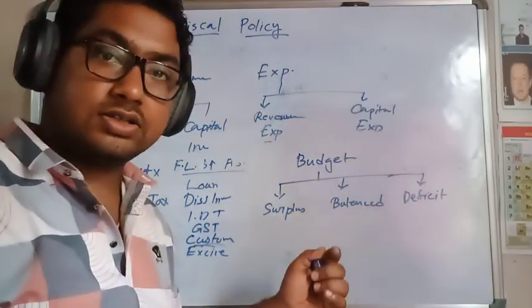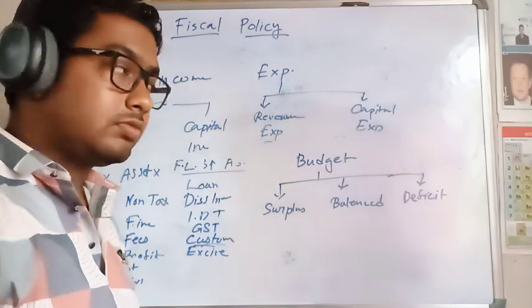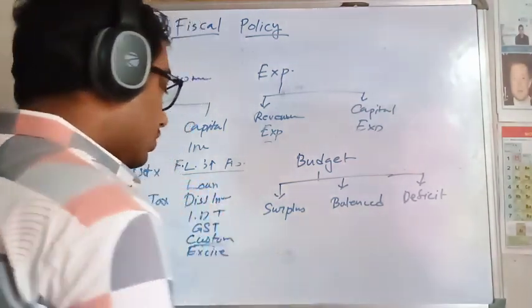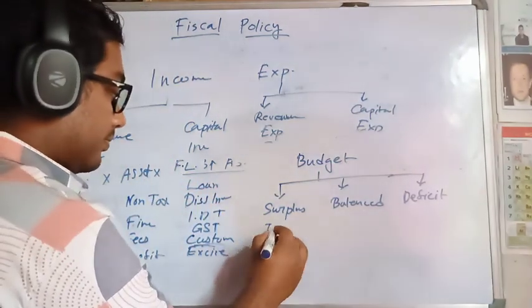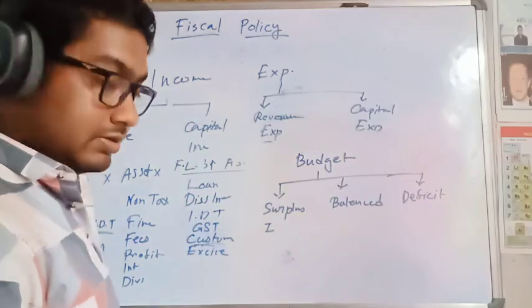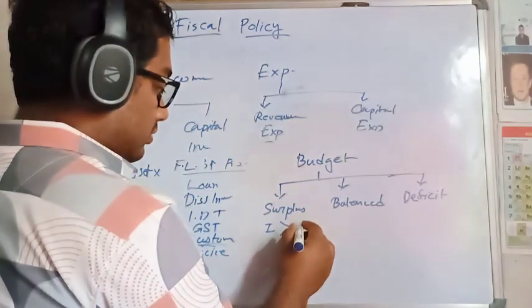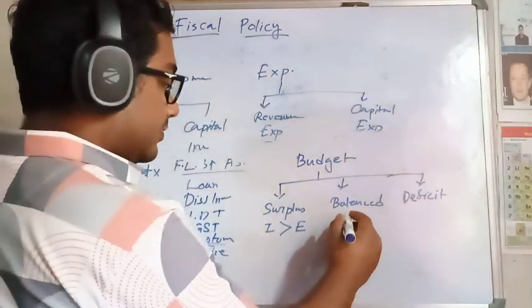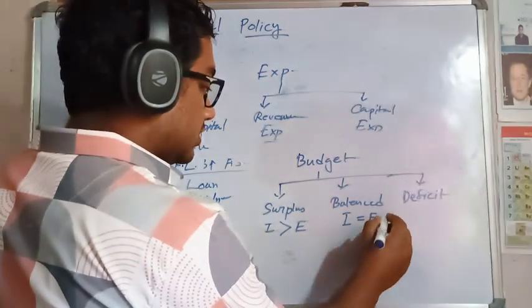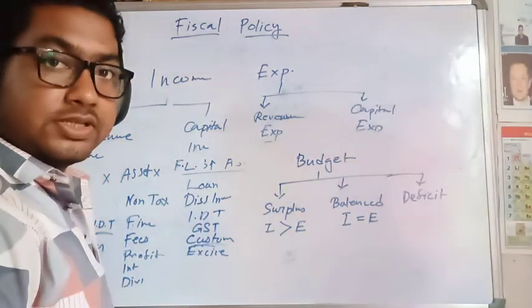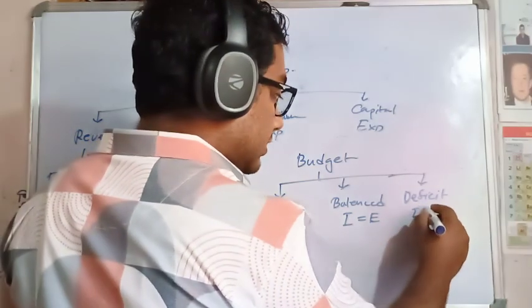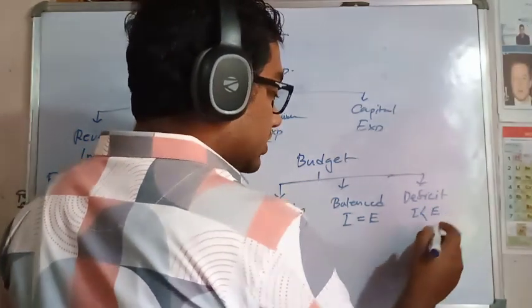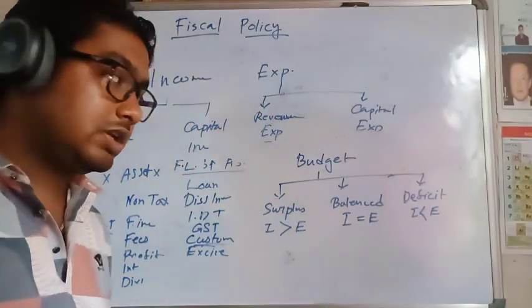Three kinds of budget. So surplus budget when the income is more than the expenditure. Balanced budget when income and expenditure are the same. A deficit budget when income is less but expenditure is more. You just understand by this.